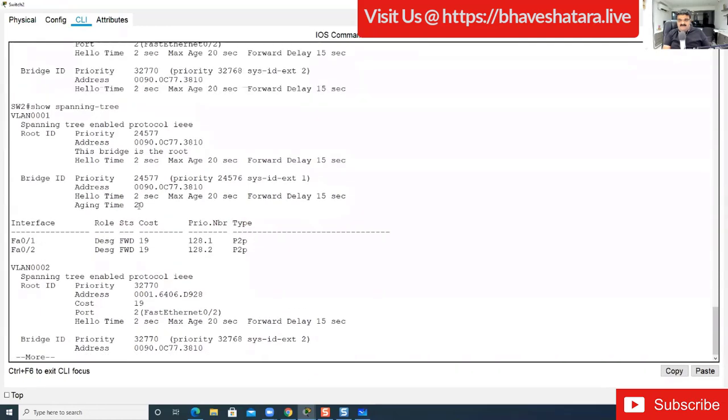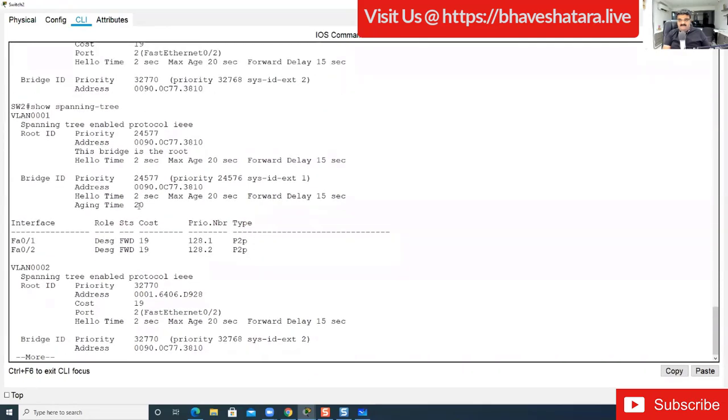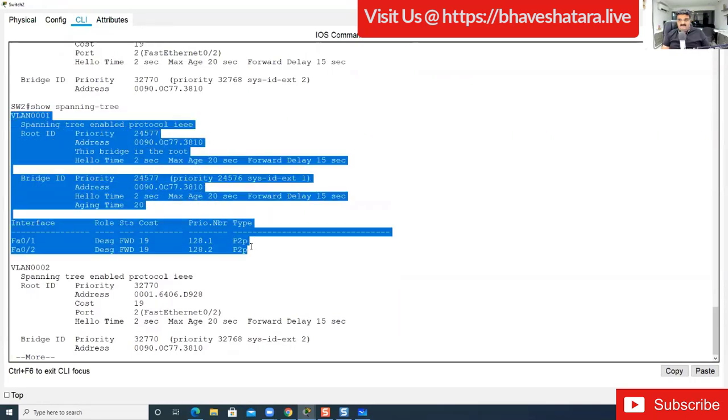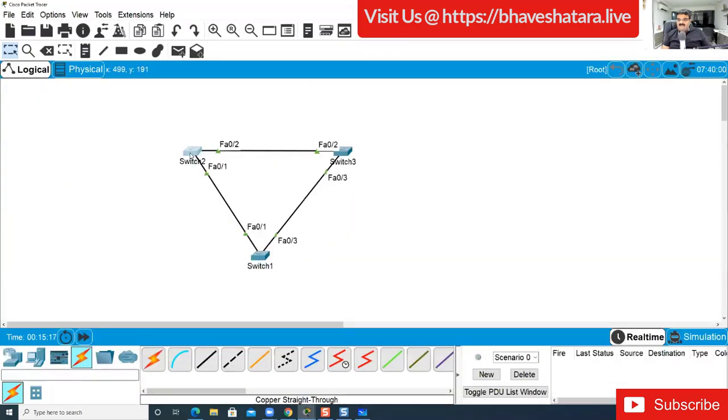So wait for 5 minutes. Both the ports are forwarding. Just concentrate on VLAN 1. Okay, now if you are verifying over here, see, we are not getting any blocking port.